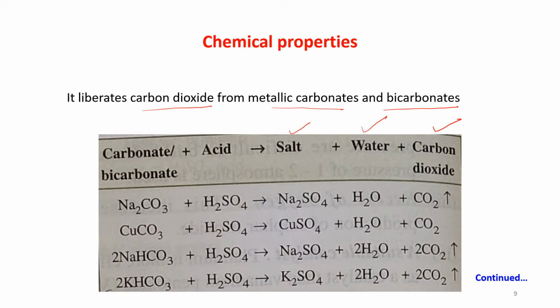CuCO3 plus H2SO4 gives CuSO4, a salt, H2O and CO2. NaHCO3 plus H2SO4 gives Na2SO4 plus H2O plus carbon dioxide. So when a carbonate or bicarbonate reacts with sulfuric acid, it will give us salt, water, and carbon dioxide gas will come out.